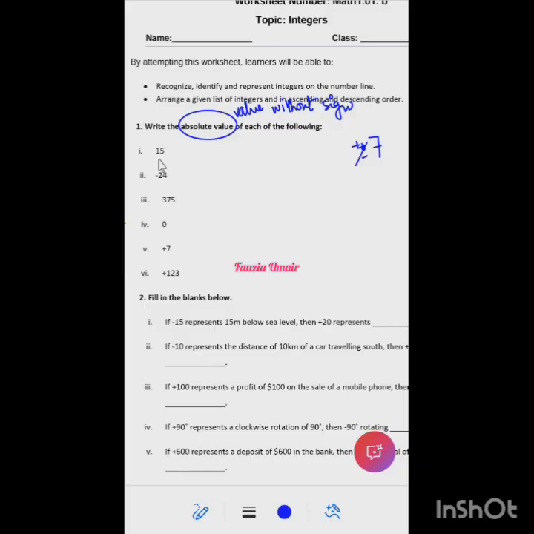So what is the absolute value of 15? It is 15, ma'am. What is the absolute value of minus 24? 24. So what is the absolute value of 375?